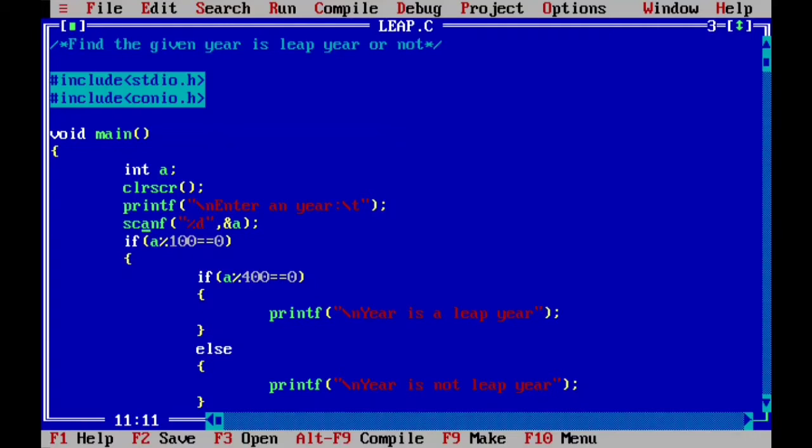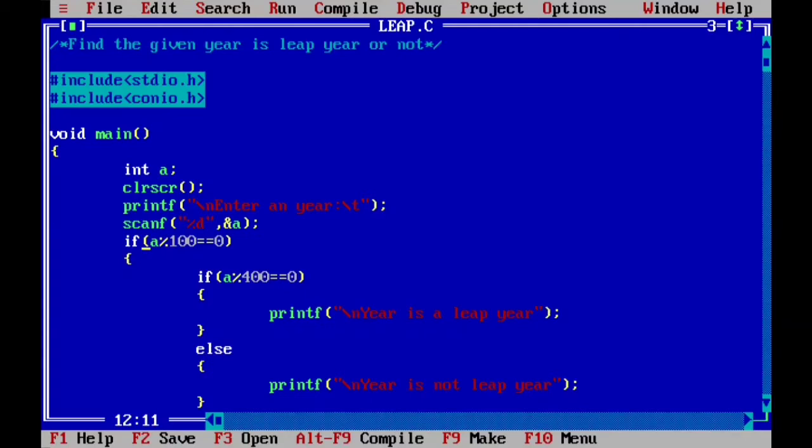If the given number is a complete century, for example 1700, 1600, 1800, these are complete century years. So these numbers are not checked by 4. These numbers are checked by 400, right? If I give you the year 1700, then the divisibility will be checked by 400, not by 4. So we need to take this part also into consideration, and then we have made this program.